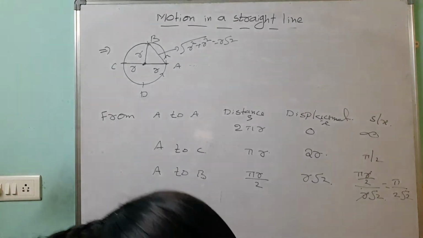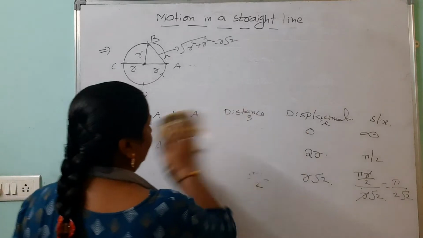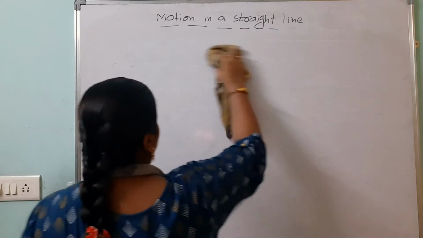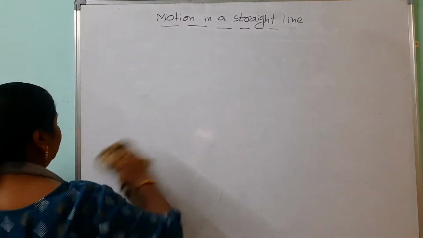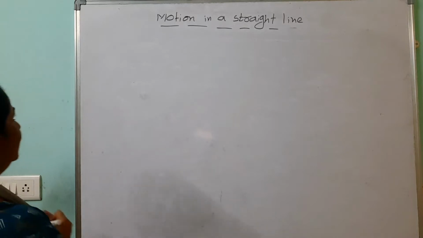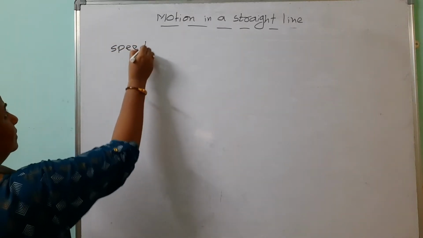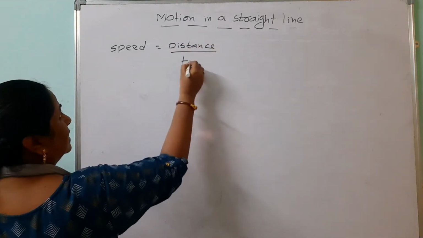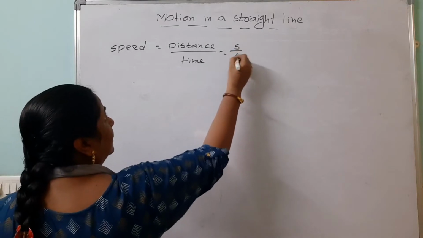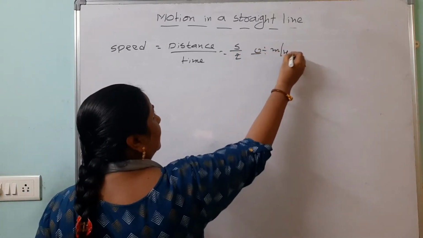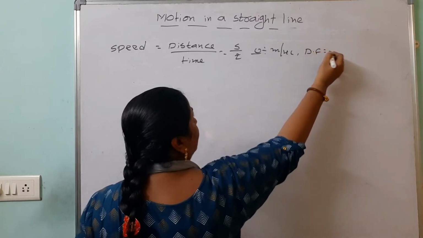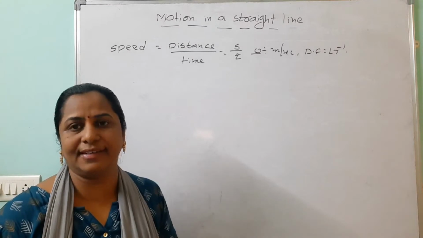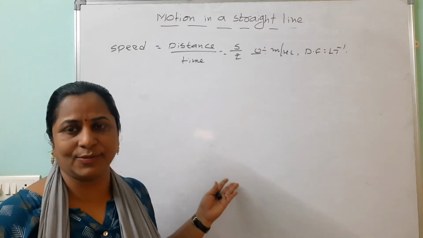Then our next application: this is about the distance and displacement. Then we are going to discuss what is the speed and what is the velocity. Here many applications are coming. First we can go through what is the speed. General formula, speed is the distance by time, s by t. Unit is what? Meter per second. Dimension formula is what? L T power minus 1. In lower sections also, distance by time. We are calculating the distance with respect to time. That is called the speed.